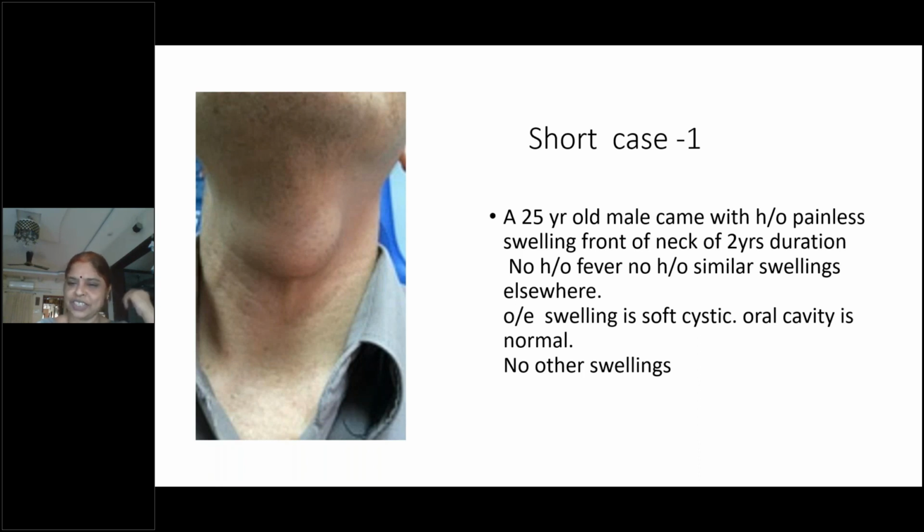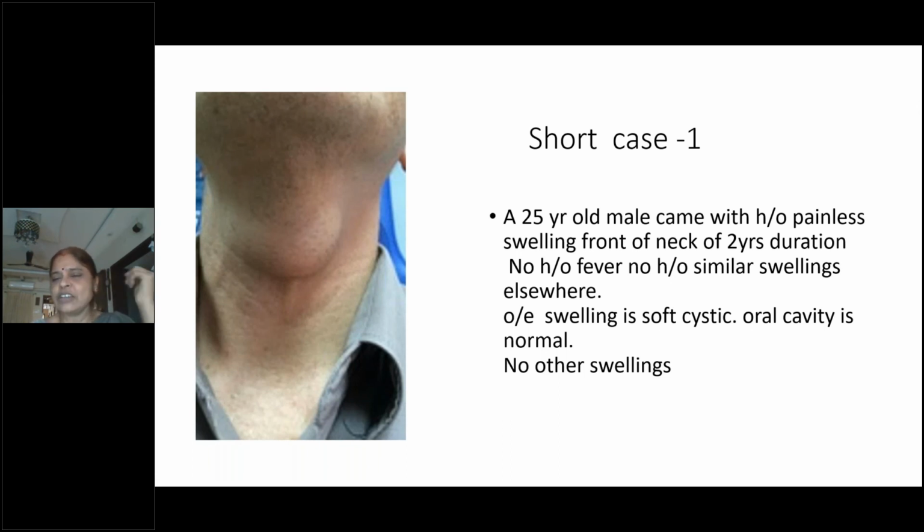Yes, Sucharita, Joshita, very good. Akila, all of you are correct. Then which test you want to do once you think of a thyroglossal cyst? What is the clinical test that you have to do? What is specific about the swelling? It moves with protrusion of tongue. So the swelling moves not only with deglutition but also with protrusion of tongue. So if you have a swelling in the middle 1/3 or upper 1/3 moving with deglutition, then only you do this test of protrusion of tongue, not for the lower swellings.